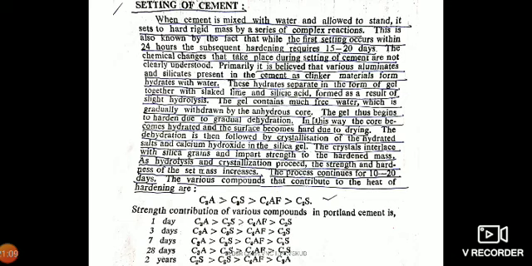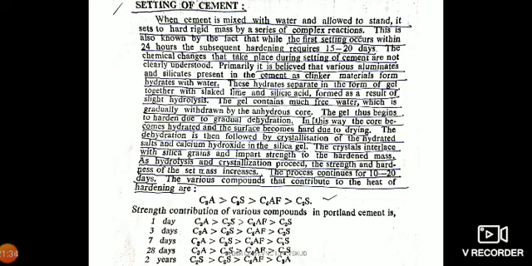The dehydration is then followed by crystallization of the hydrated salts and calcium hydroxide in the silica gel. The crystals interlace with silica grains and impart strength to the hardened mass. As hydrolysis and crystallization proceed, the strength and hardness of the set mass increase. The process continues for 10 to 20 days.